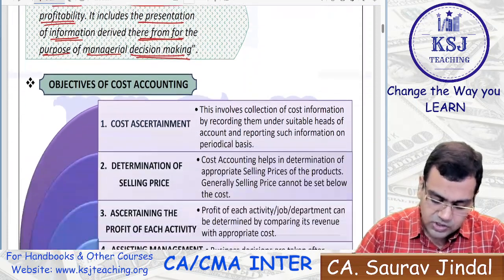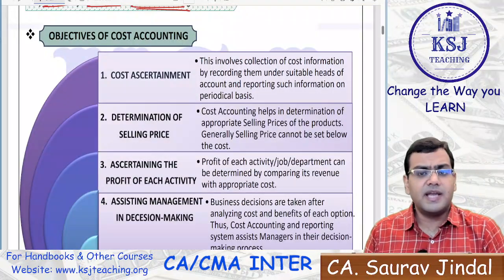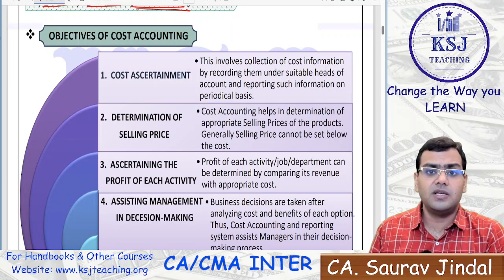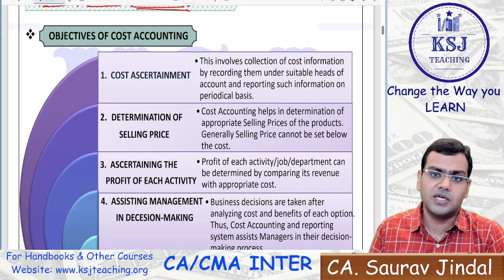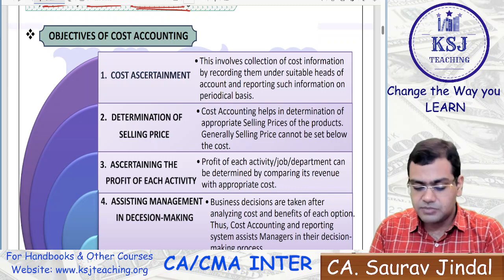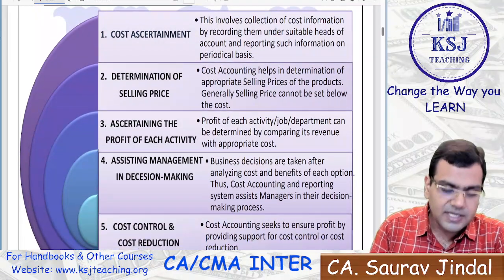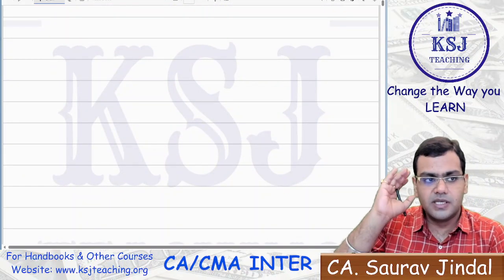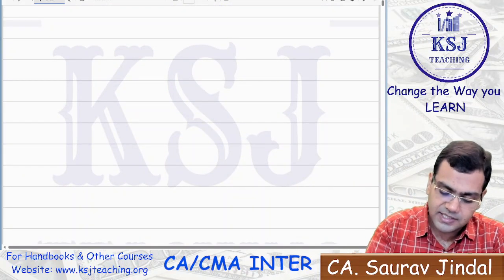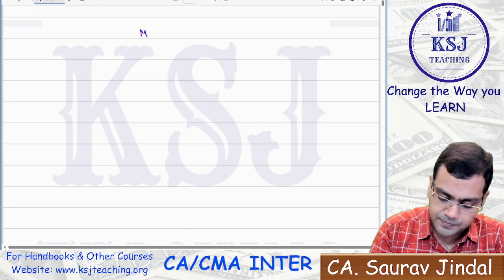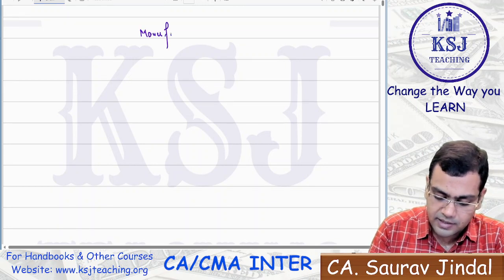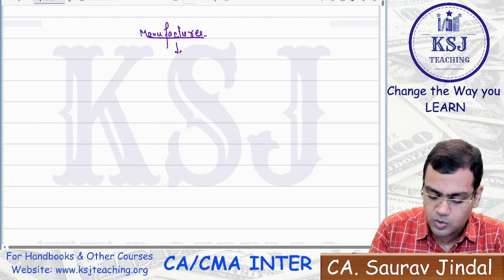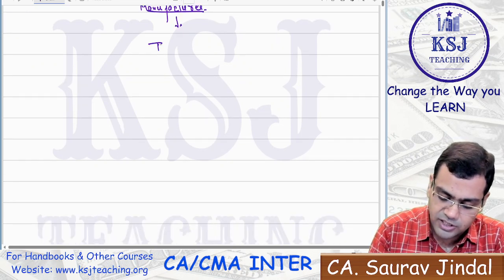Now, coming to the next topic, objectives of cost accounting. Now you need to know why you are studying this particular subject. If you are studying a subject of cost accounting, why are you studying this subject, sir? The first thing is, let's say you are a manufacturer. Just consider yourself, just keep yourself in that situation. You are a manufacturer, right? Manufacturer of what? Manufacturer of, let's say, t-shirts, right?